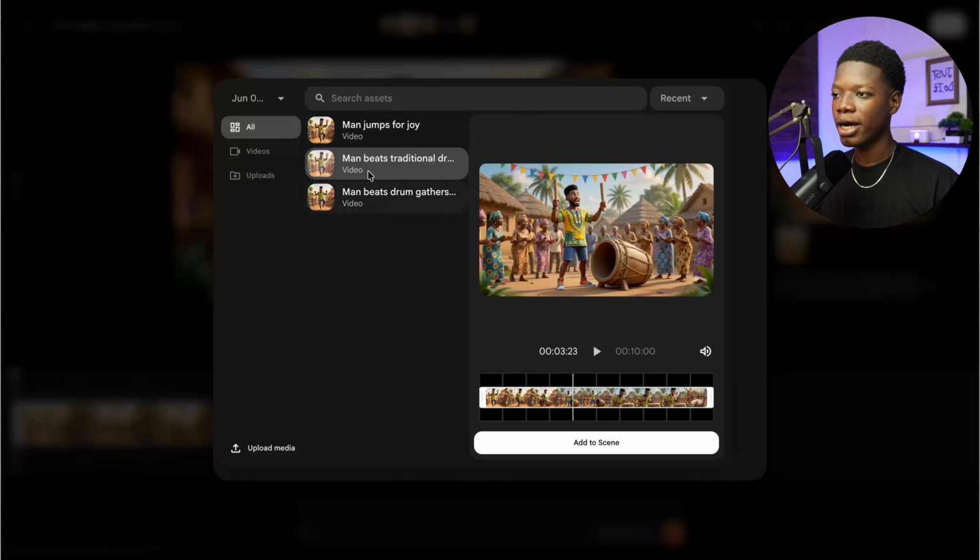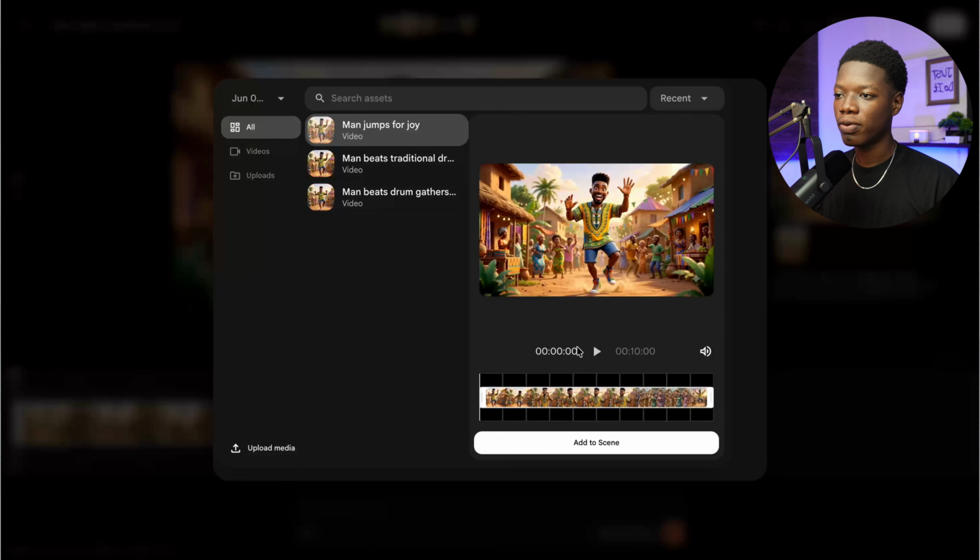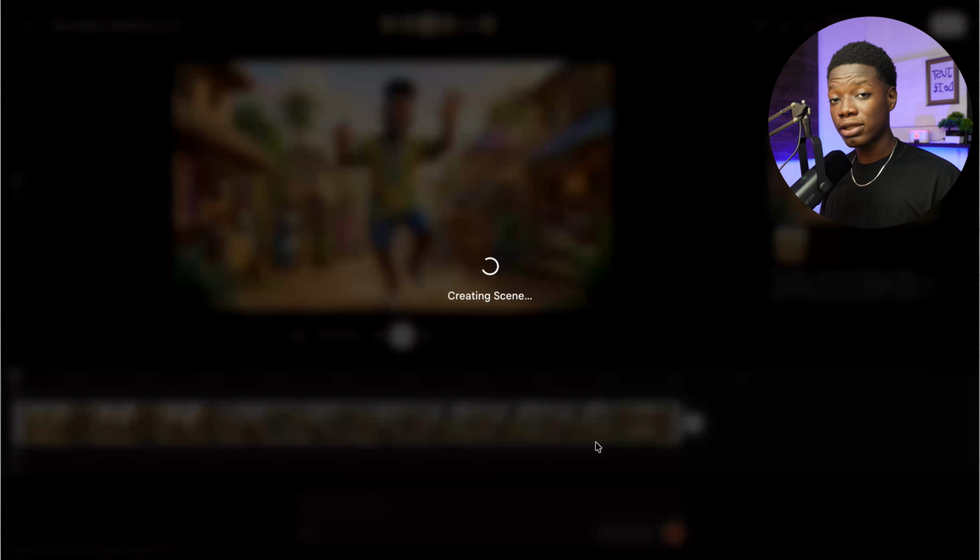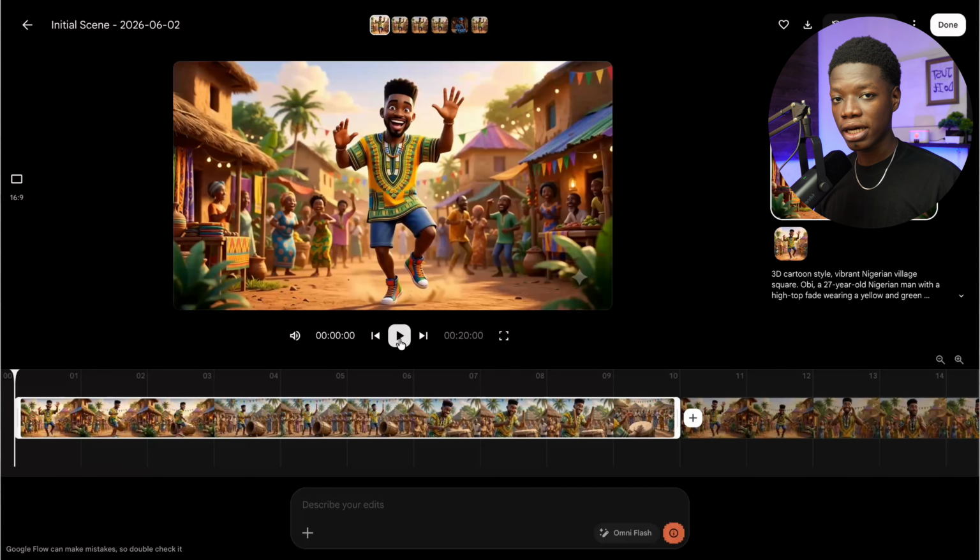This is also not the right scene. Let's take a look at the other one real quick. Okay, so this is it right here. All I'm going to do now is click on add scene or add to scene. It is actually going to add it for me. If you notice the story narrator, you know what, let me play it real quick to show you.